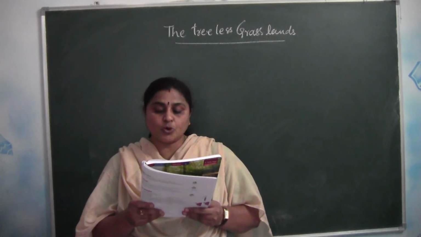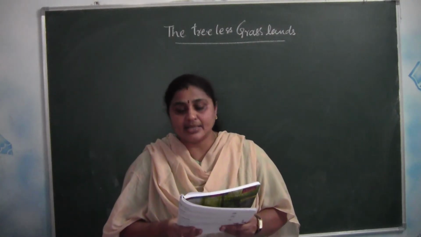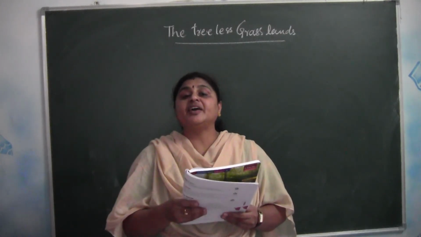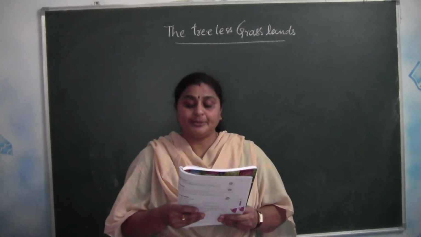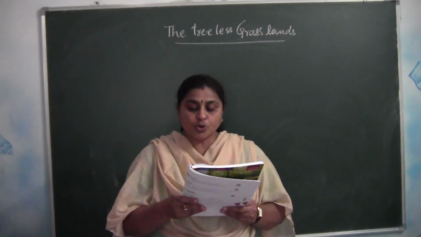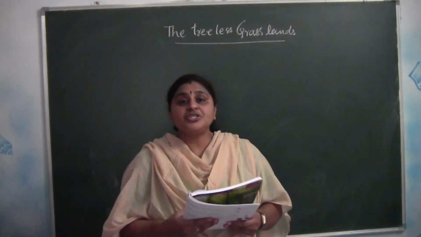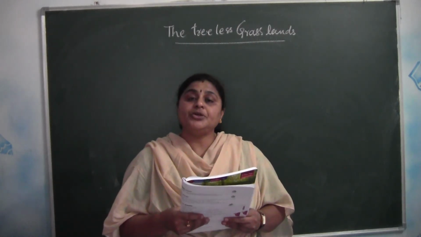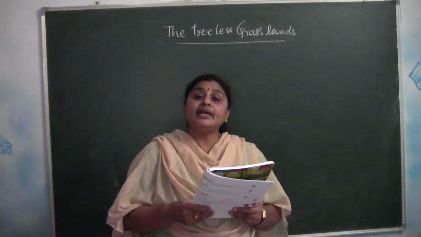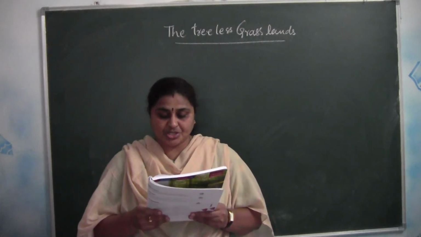The open land towards the west is hilly. The soil here is coarse and less fertile. Yes, the soil near the hilly areas will be less fertile, because near the hilly areas you cannot find water storage in the soil. In this region, animals are reared on large open areas called ranches. Since the soil is not fertile, cultivation cannot be done. Therefore, what are they doing? Cattle rearing can be done, and the animals are reared in large open areas. Those open areas are called the ranches.